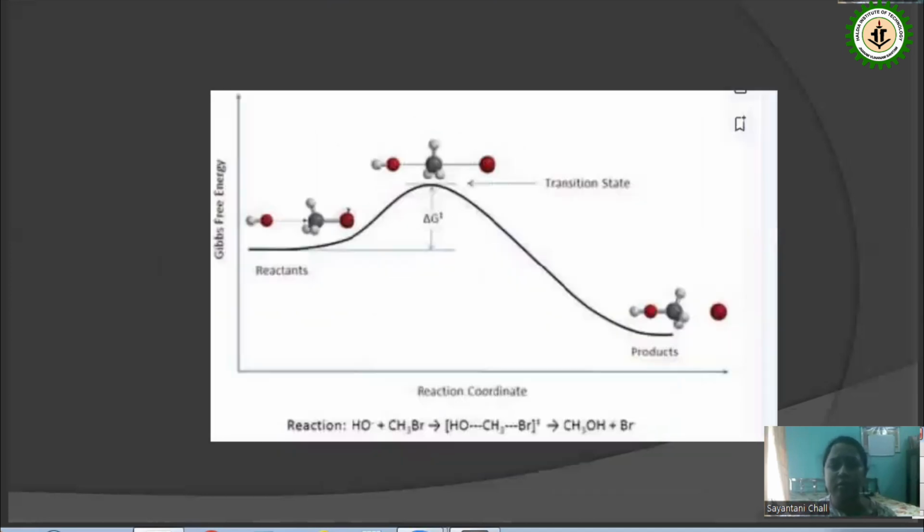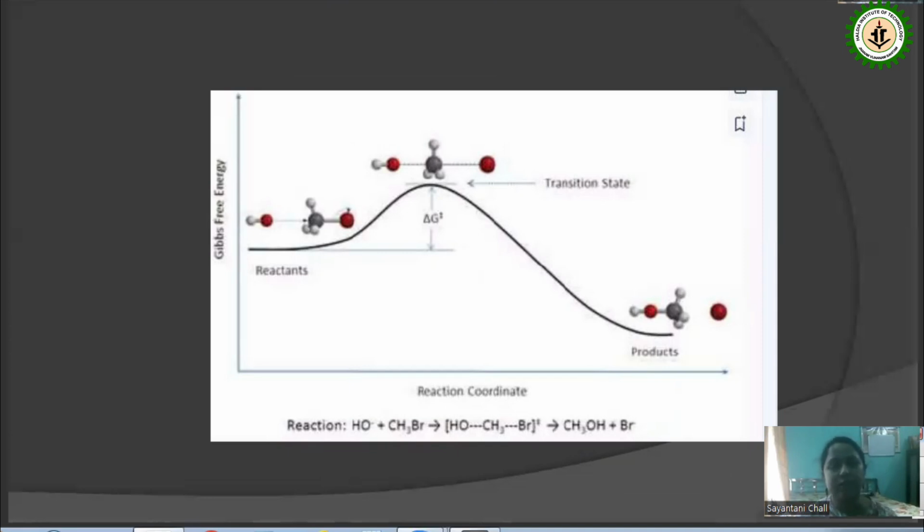If we give a very common example, the SN2 reaction is a very good example to understand the transition state theory. Consider the reaction of methyl bromide with OH minus, that is, the hydroxyl ion. Here OH minus is acting as a nucleophile.